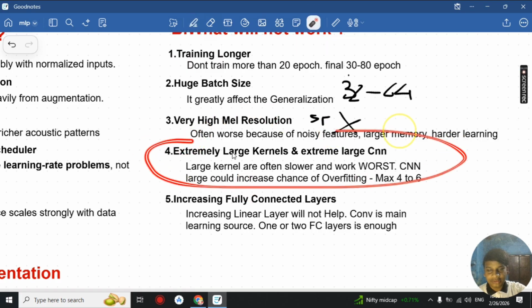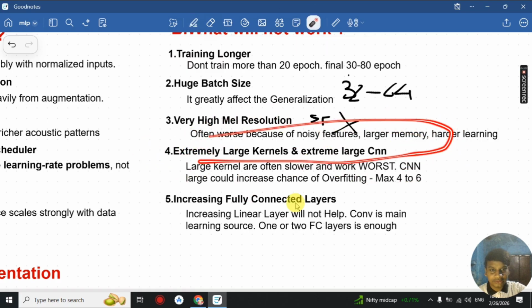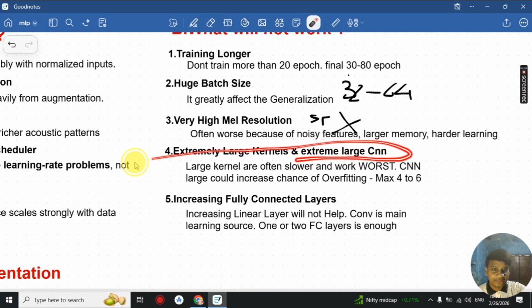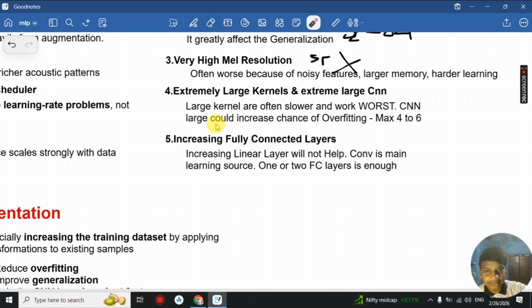Next we have extremely large kernels or extremely large CNN models. First of all, large kernels are often slower and work worse than smaller kernels. Also, if you make the CNN model large, it could increase the chance of overfitting. You should have max 4 to 6 convolutional layers in your neural network.